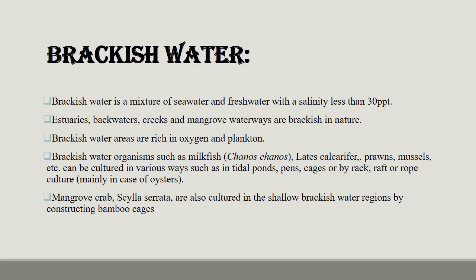can be cultured in various ways such as in tidal ponds, pens, cages, or by rack, raft or rope culture, mainly in the case of oysters. Next is mangrove crab, Scylla serrata, which is also cultured in shallow brackish water regions by constructing bamboo cages.